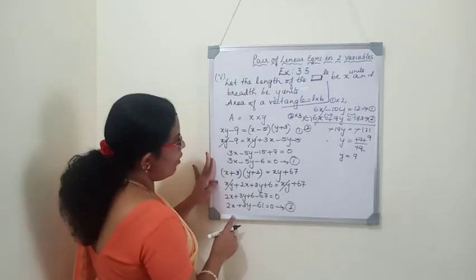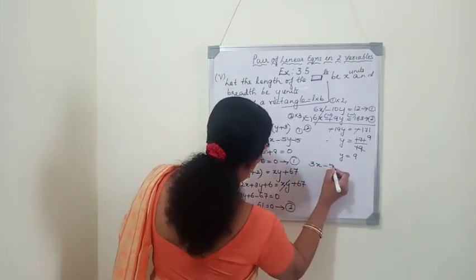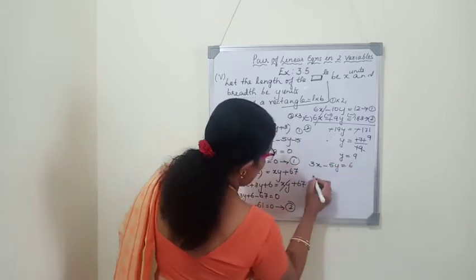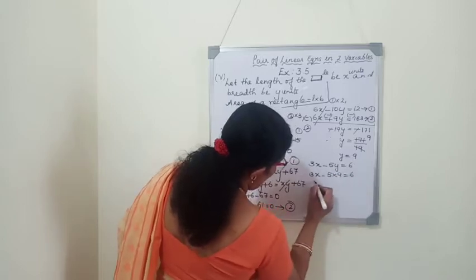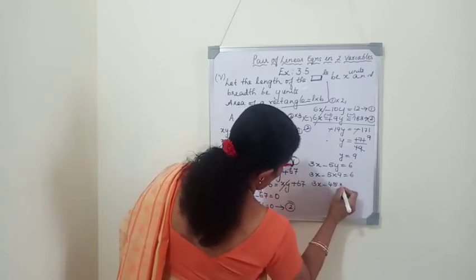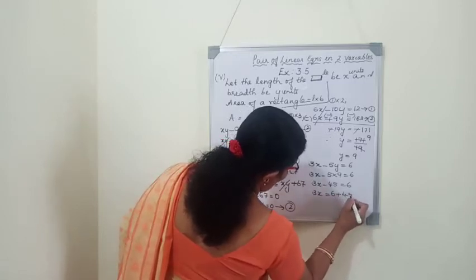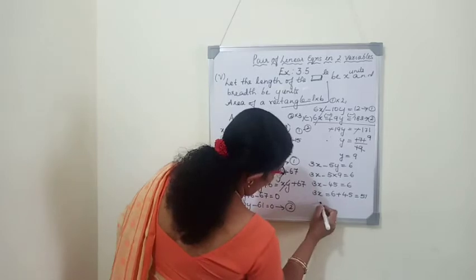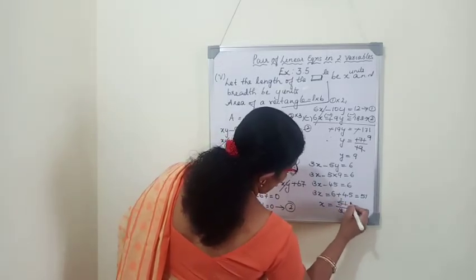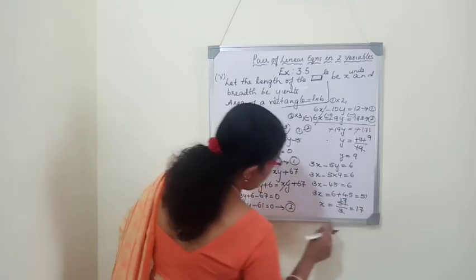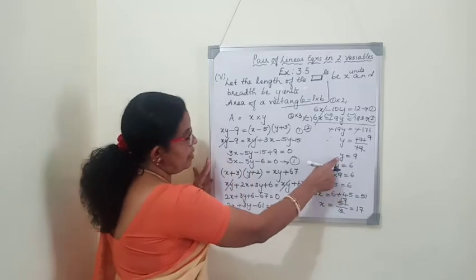Now, we will find the value of x. So, we will write the first equation. 3x minus 5y is equal to 6. 3x minus 5 into 9 is equal to 6. 3x minus 45 is equal to 6. 3x equals 6 plus 45. It is 51. X equals 51 by 3. It is 17. So, the length of the rectangle x equals 17 units, and breadth of the rectangle is 9 units.